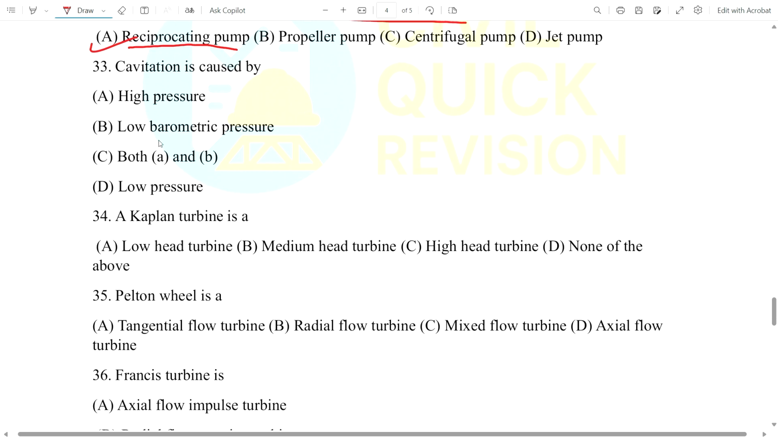Okay. Cavitation. Cavitation is caused by what? High pressure, low barometric pressure, both A and B, or low pressure. The answer here is low pressure. Cavitation is caused by low pressure.